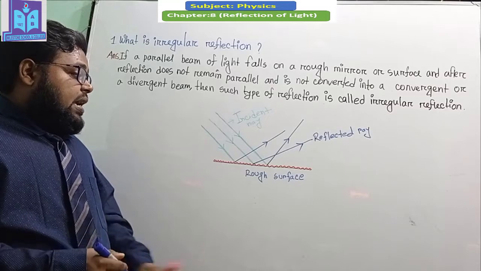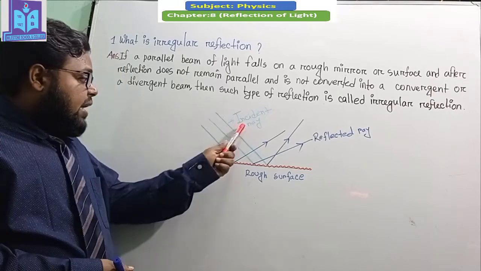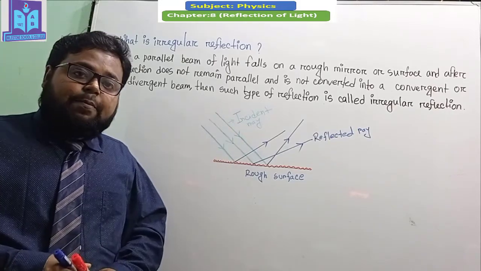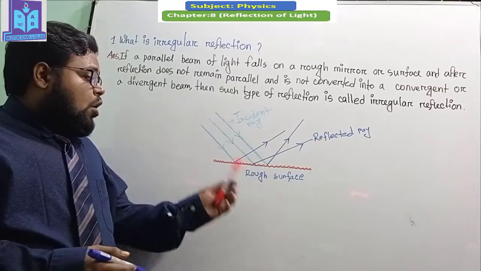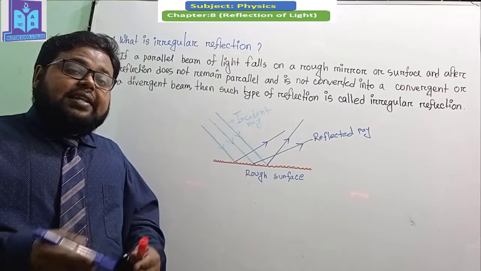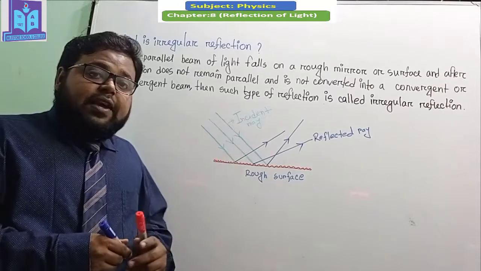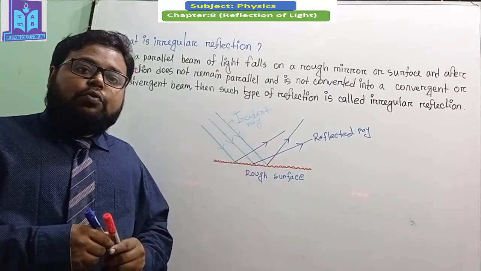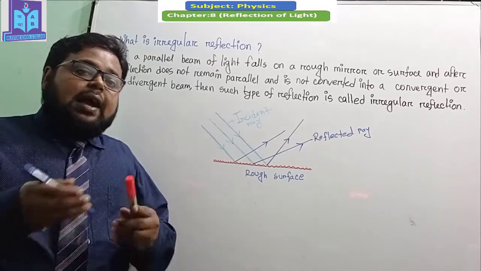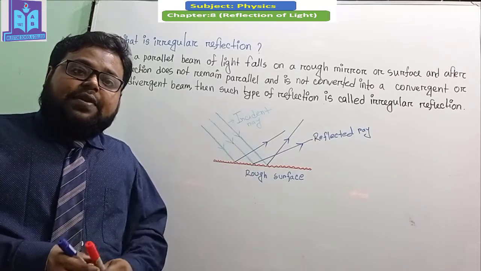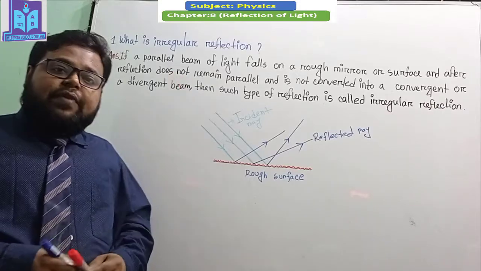But here you can see that this is a rough surface or rough mirror, and all the green rays are incident rays. So when all the incident rays fall on the rough surface or rough mirror at different angles, after the reflection, all the reflected angles will be different, and that's why irregular reflection will happen on a rough surface or rough mirror. I hope you understand why irregular reflection happens.